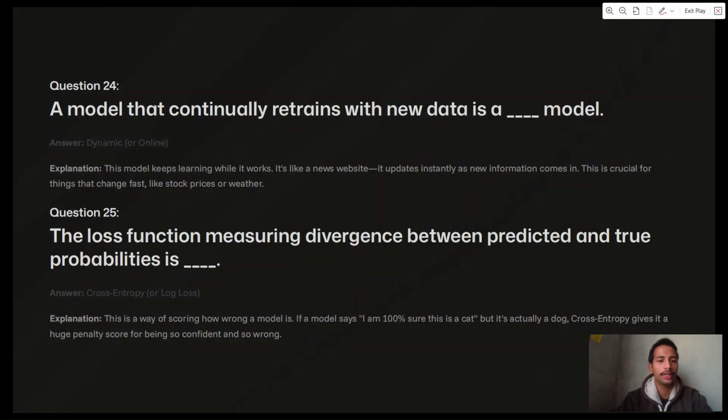Explanation: this model keeps learning while it works. It's like a news website. It updates instantly as new information comes in. This is crucial for things that change fast, like stock prices and weather.